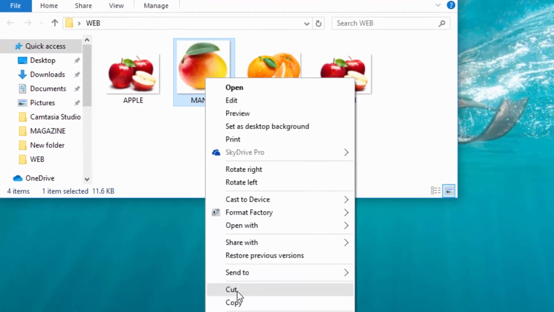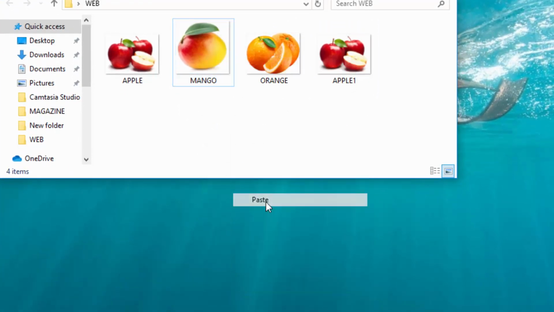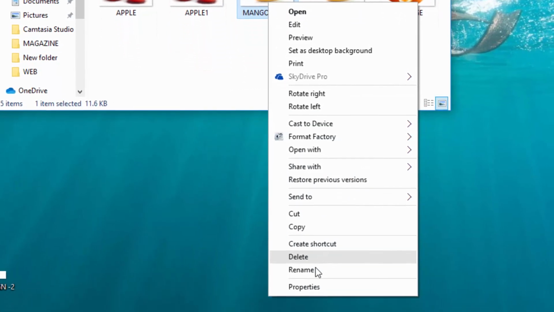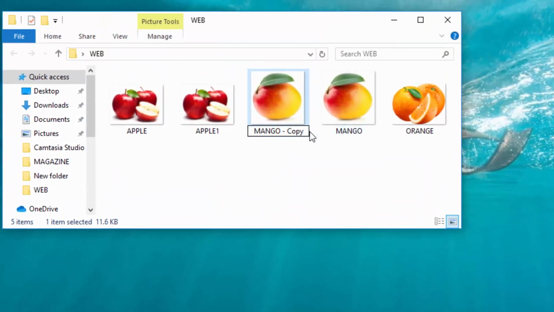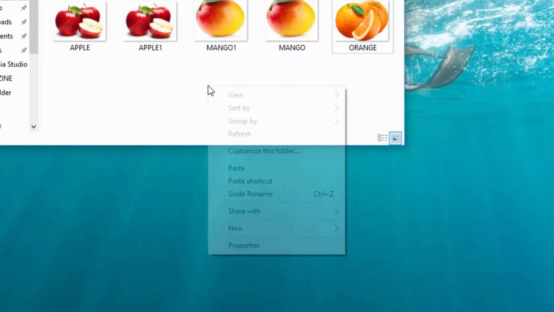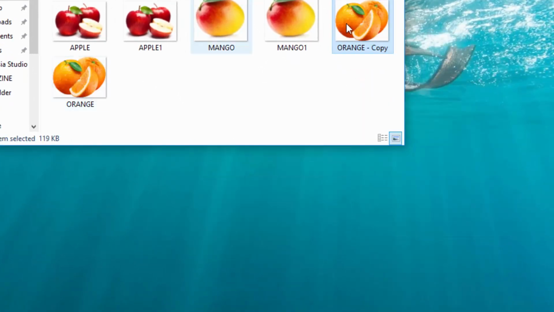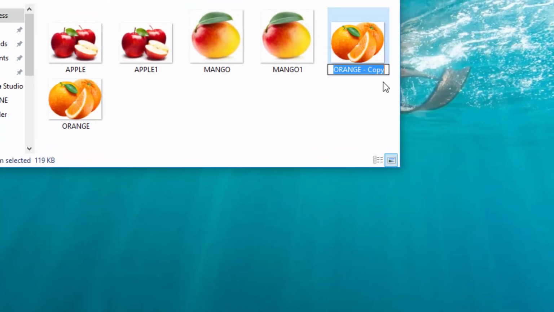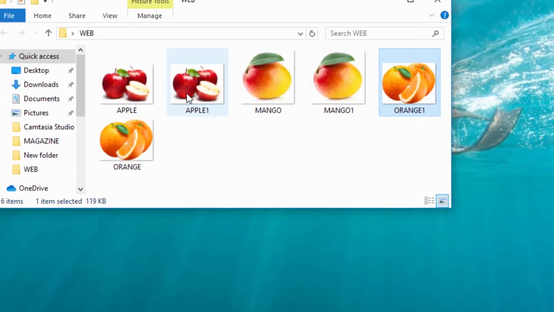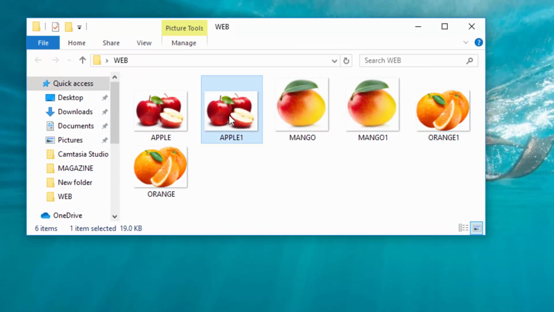Do the same to mango. Copy, paste, and call it mango 1. And finally orange, copy, paste, and call it orange 1. Now I want to go and resize all these pictures with 1 to be smaller.